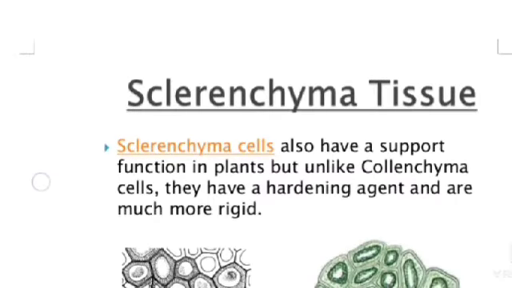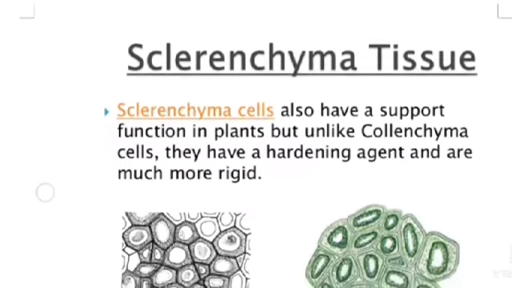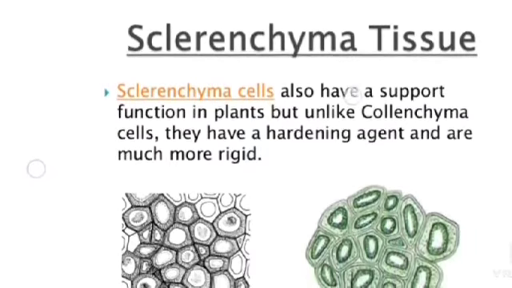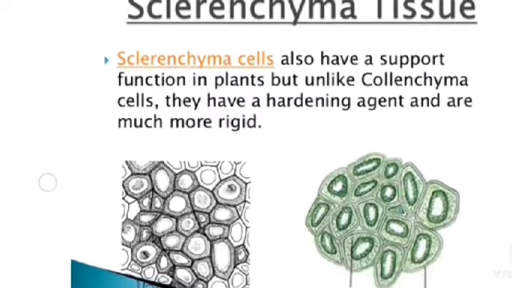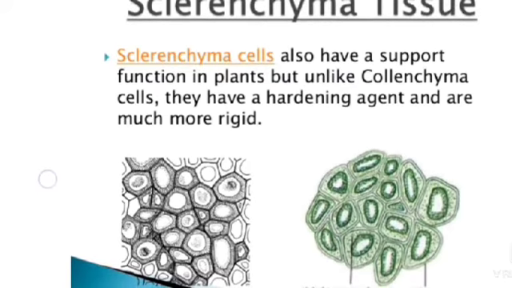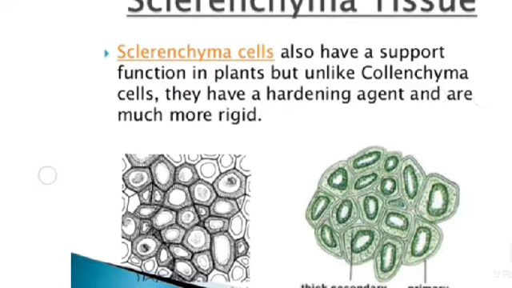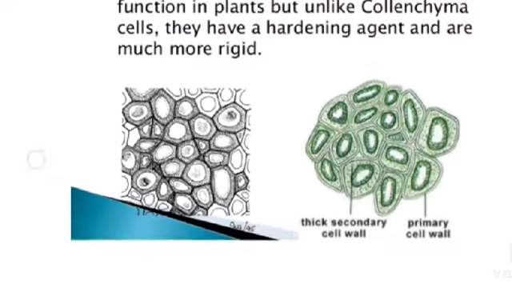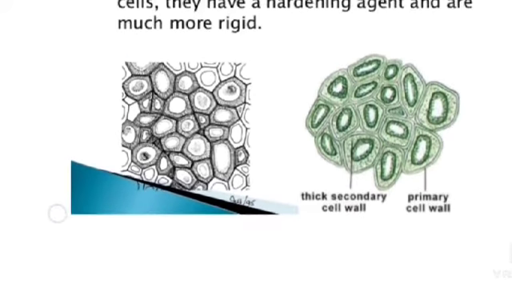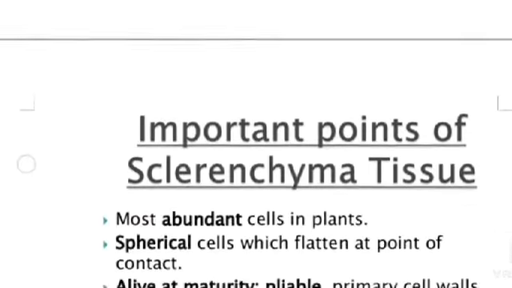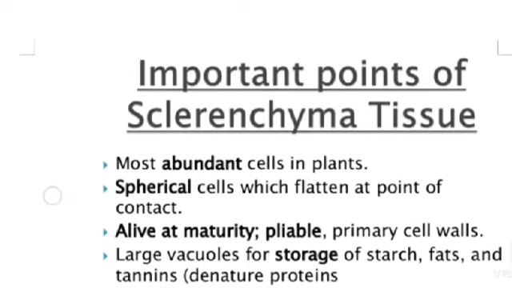Now the sclerenchyma tissues. Sclerenchyma cells also have a support function in plants, but unlike collenchyma cells, they have a hardening agent and are much more rigid. See the picture? Importance of sclerenchyma tissues.